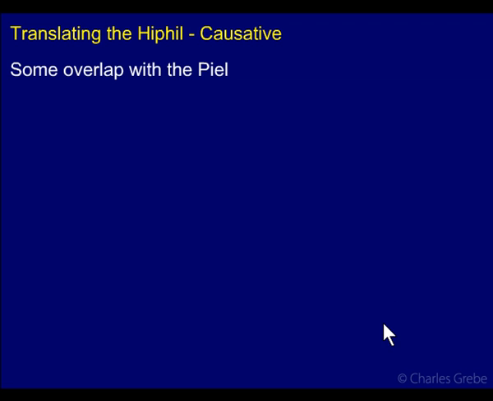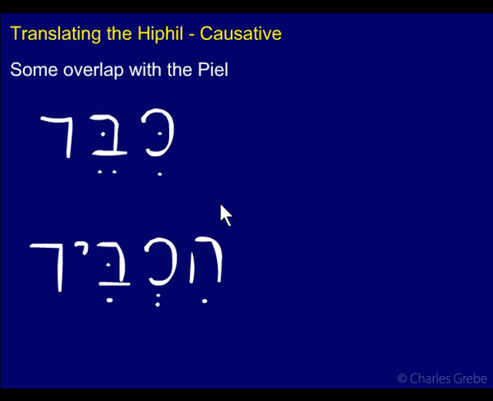Okay, so we've seen what the causative does. Now there is some overlap with the Piel, and we'll see this with some other ways to translate Hiphil as well, the declarative, and there was one other one, I can't remember, the denominative. They both have Piel forms as well. But in the causative, there's some overlap between the Piel and the Hiphil. For instance, we have kibed, or kibbed, sorry, this is not resh, this is dalet.